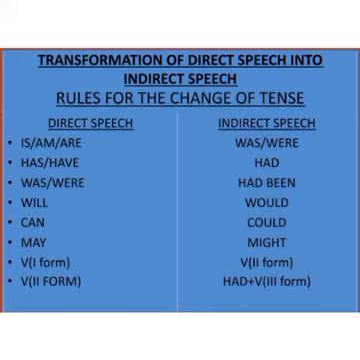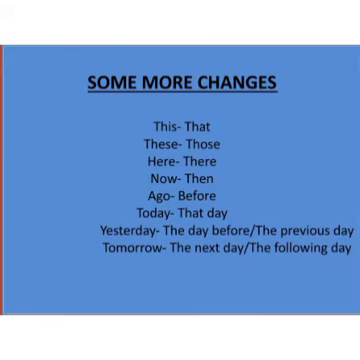Now let's see a table. You have to note down this table in your copy. When you change any sentence from direct speech to indirect speech, you need to change these things according to the same table I have given you. So if there is am, are or is in direct speech, when you convert it into indirect speech, it will become was or were. Has or have will become had, was or were will become had been, will becomes would, can becomes could, may becomes might, verb first form becomes verb second form, and verb second form becomes had plus verb third form.